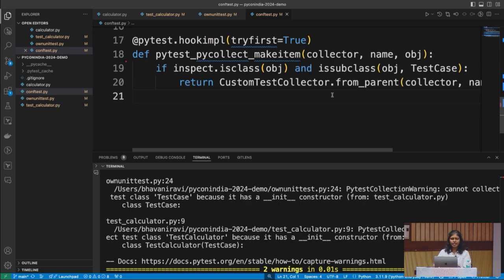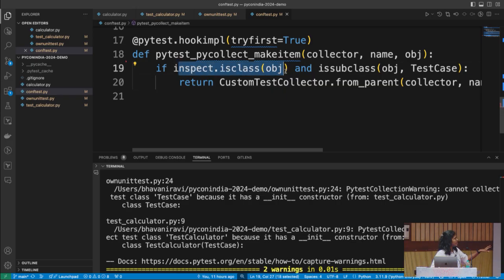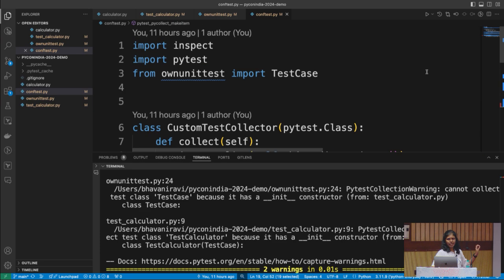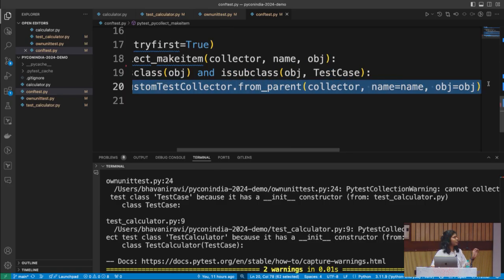I'll also explain this. This particular function is called the make item collection function. It will collect all the custom items. Here I'm only going to look at the classes and whether each is a subclass of my custom test case. My custom test case is imported here, and in this hook implementation I'm only going to bother about the classes that are of that test case type. And I'm going to have a custom test collector, which is going to collect my test cases.